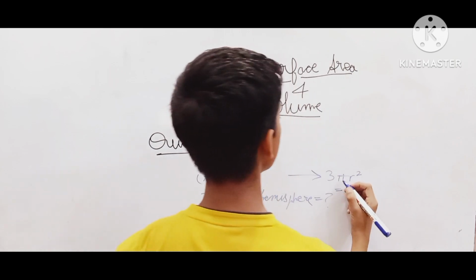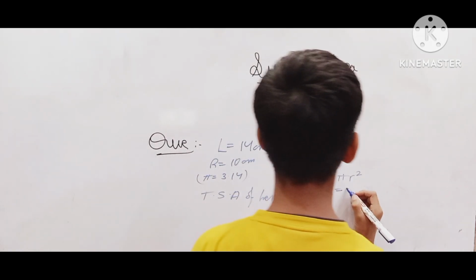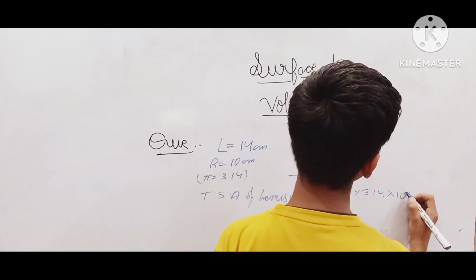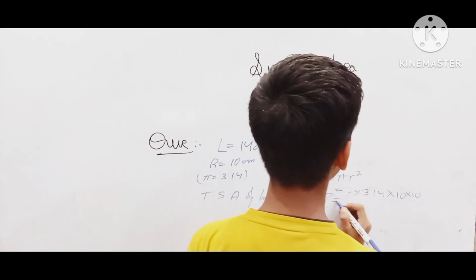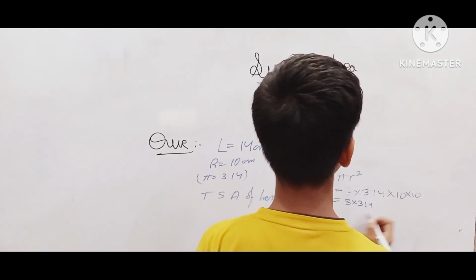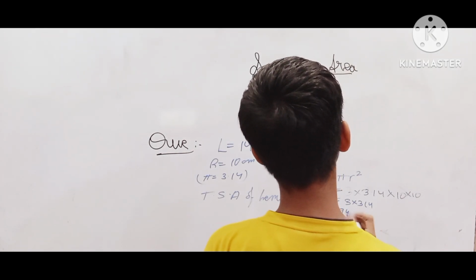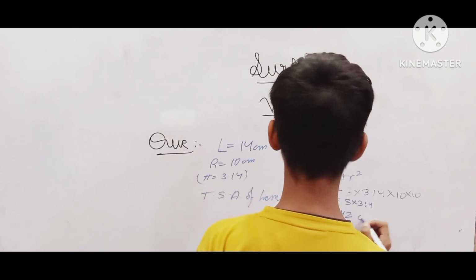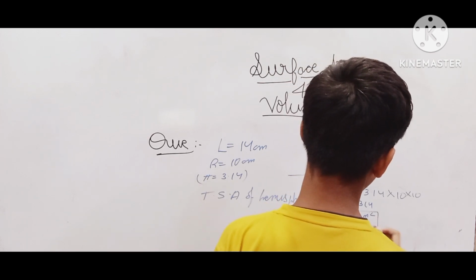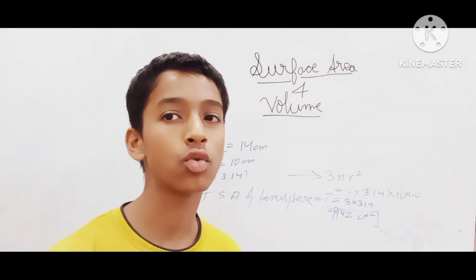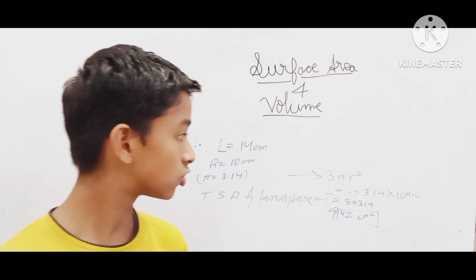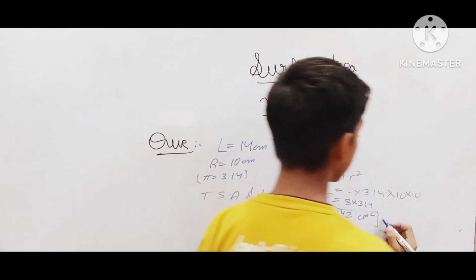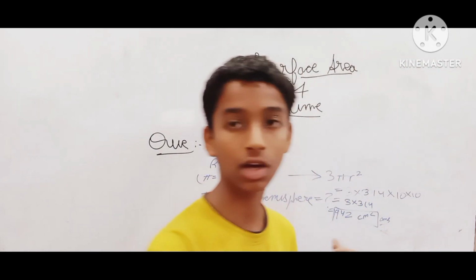Now substituting the value of pi and the radius given in the question, that is 3 times 3.14 times 10 times 10. Now after multiplying 3 times 314, which will be 942, the answer is 942 centimeter square. This was a kind of trick question for some of you, but some of you are very smart, so you know how to solve this question. This is our required answer.